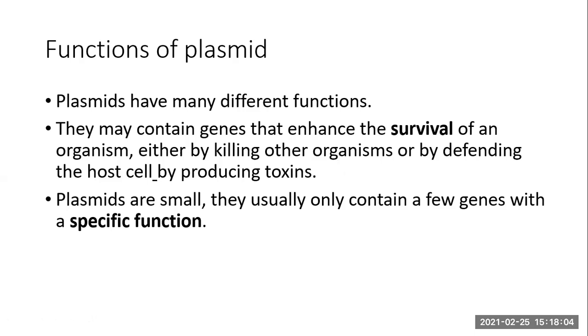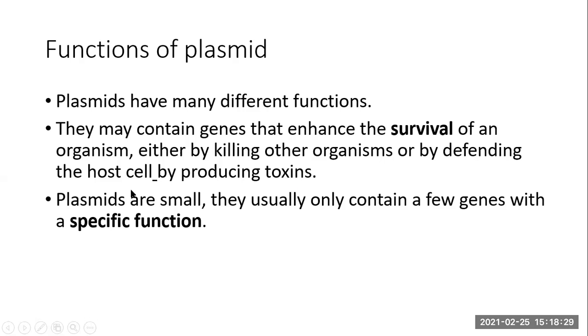This gives the organism the property to survive over others, kill them and survive in that particular environment. So that is one of the importance of the plasmid. A plasmid may contain genes that enhance the survival of the organism by killing other organisms, by defending the host, or by producing toxins.